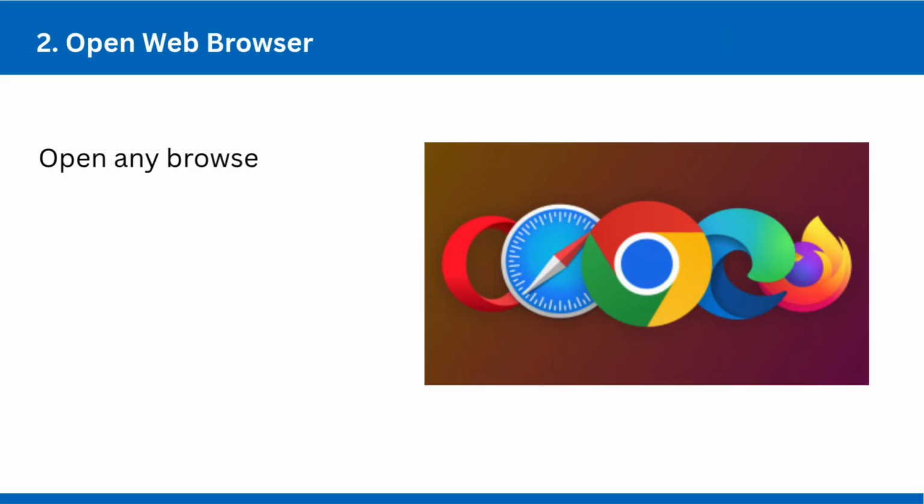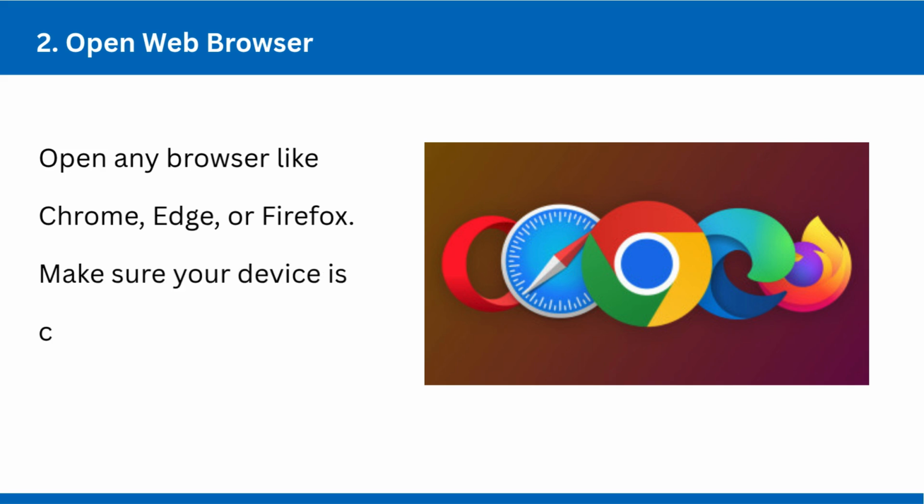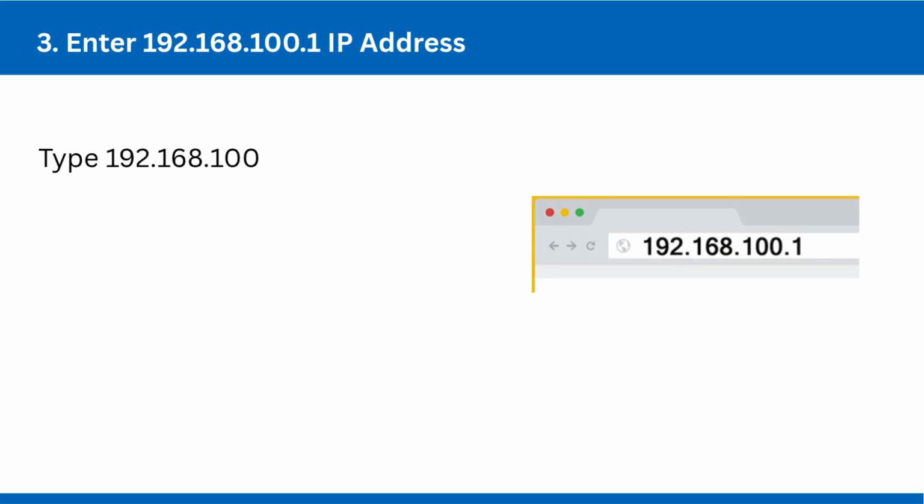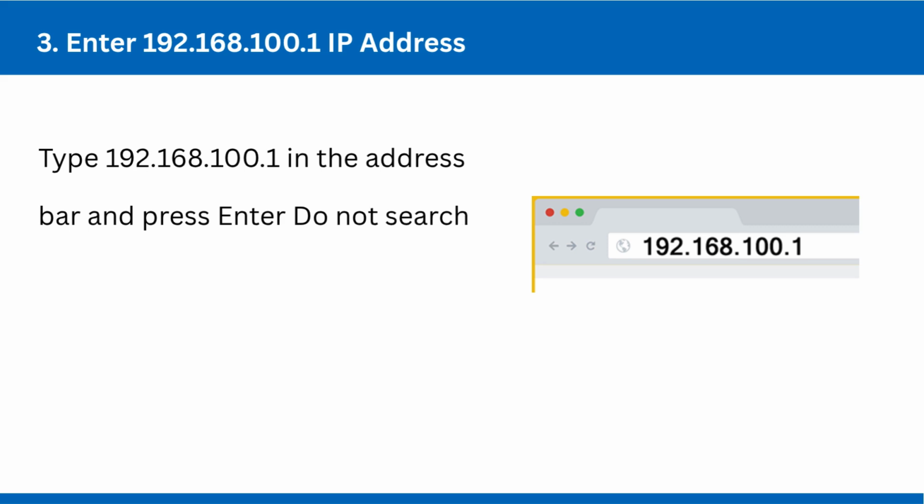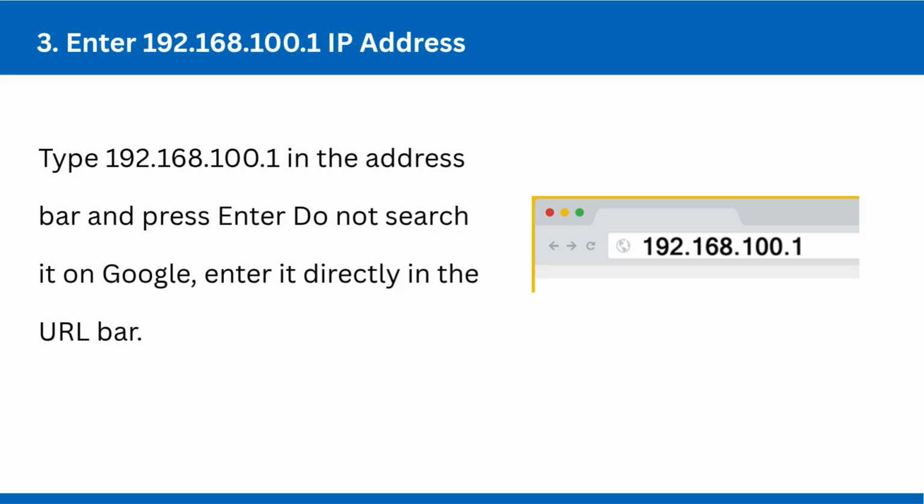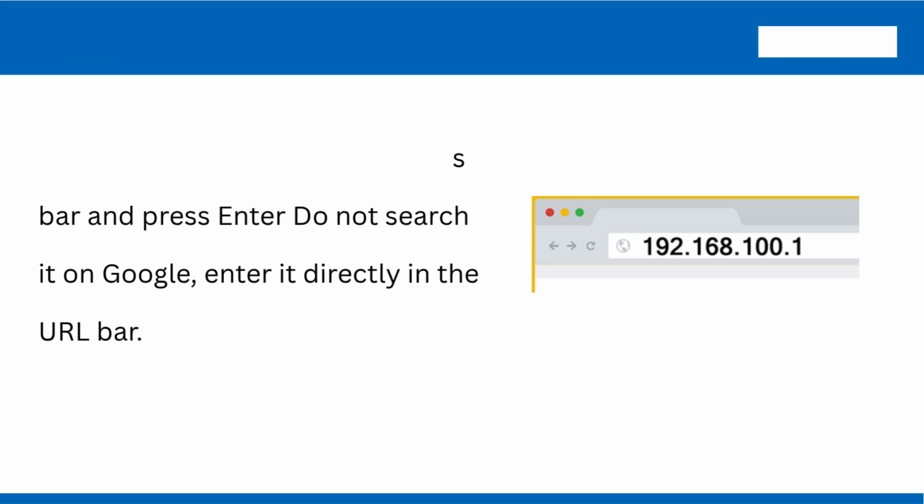2. Open web browser. Open any browser like Chrome, Edge, or Firefox. Make sure your device is connected to the router network. 3. Enter 192.168.100.1 IP address. Type 192.168.100.1 in the address bar and press Enter. Do not search it on Google, enter it directly in the URL bar.